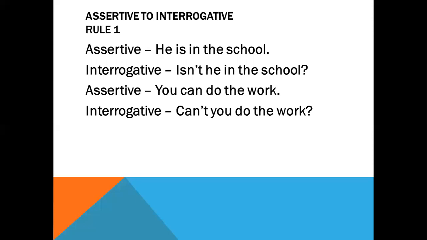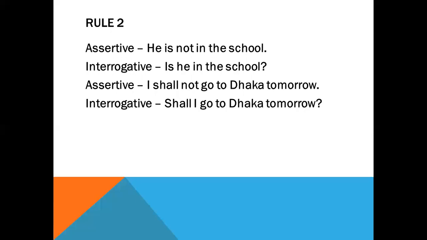Okay, see, he is in the school. In the interrogative form, it will be, isn't he in the school? Again, you can do the work. Can't you do the work? Then, he is not in the school. Is he in the school? I shall not go to Dhaka tomorrow. Shall I go to Dhaka tomorrow?